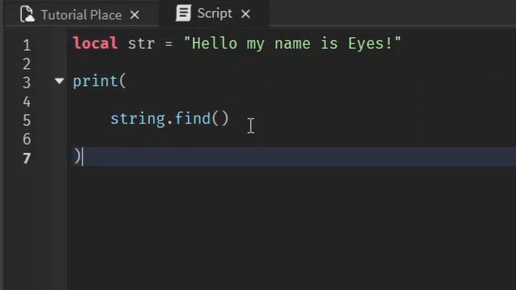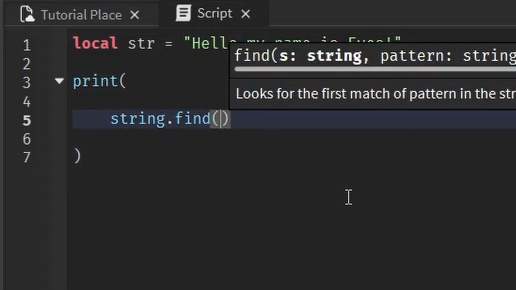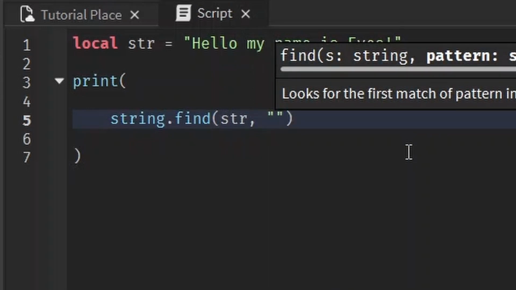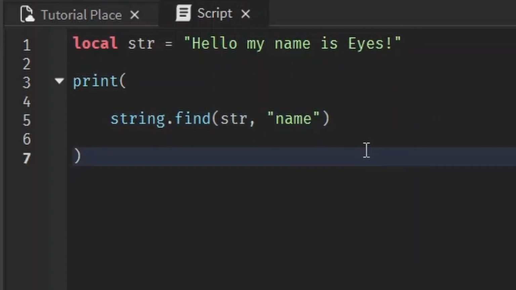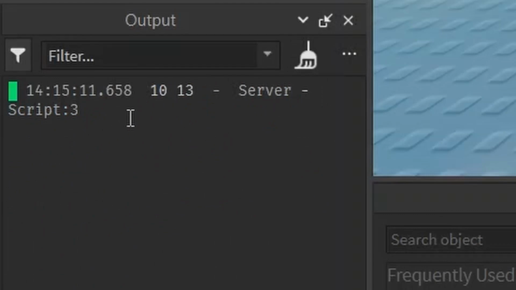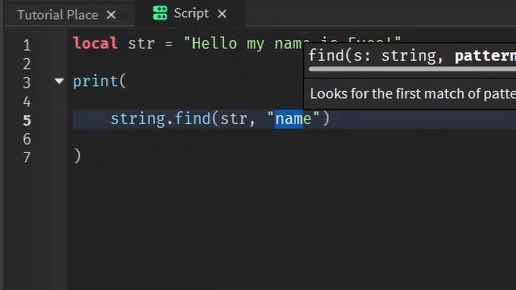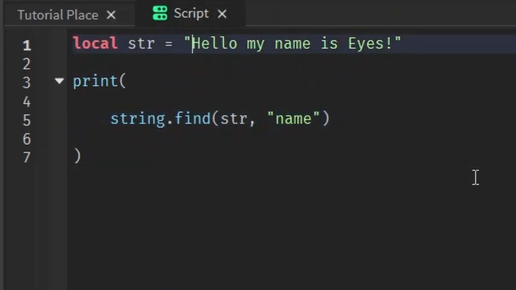String.find takes in two arguments. The first one is the string you want to find something in, and the second one is the actual string you're looking for. And once you have those two arguments in, it tells you at what position you can find that string. And we are looking for name, and it says 10 and 13. So if we count 1, 2, 3, 4, 5, 6, 7, 8, 9, 10, that's the start of name.